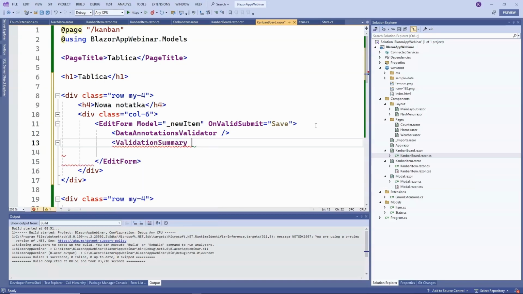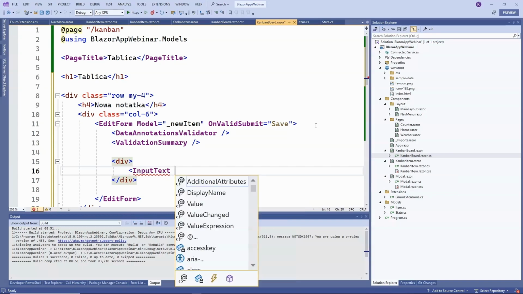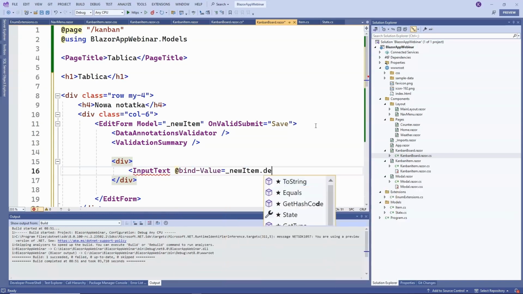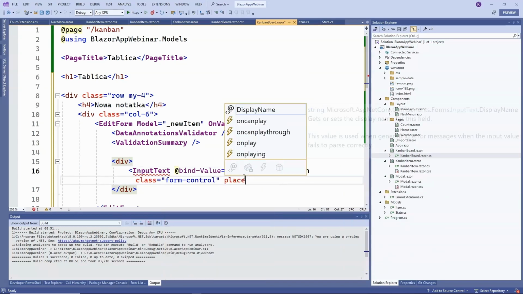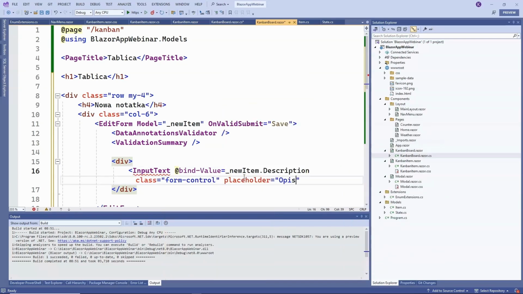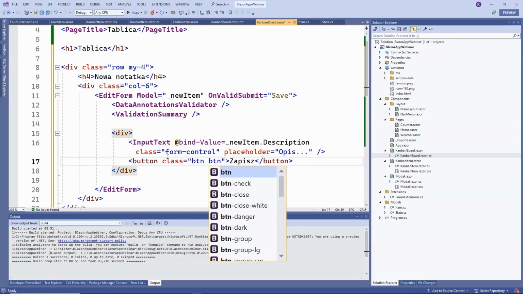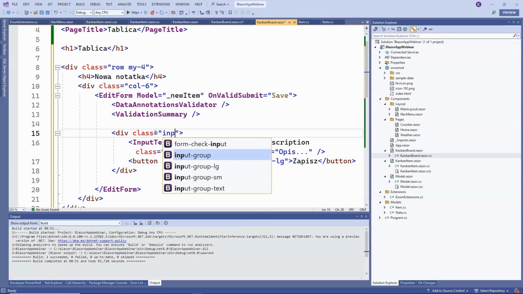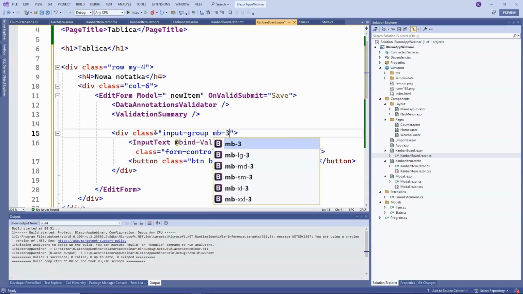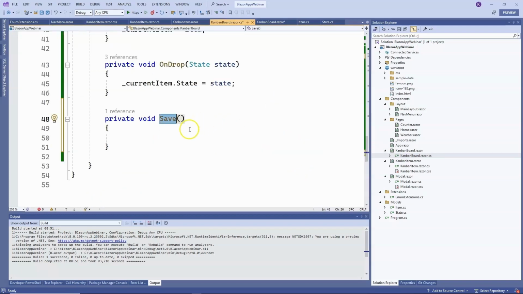We will add an input field. We will use the Blazor input text component and bind the value to newItem.description. The Bootstrap class form control will be added. Let's add a placeholder so the user knows what to enter, so placeholder equals description. Okay, let's add a button, our submit button, labeled save. We will add a few Bootstrap classes, btn, btn primary, and btn lg. And to the entire div, we need to add the input group class to display it nicely, and a bottom margin of 3.